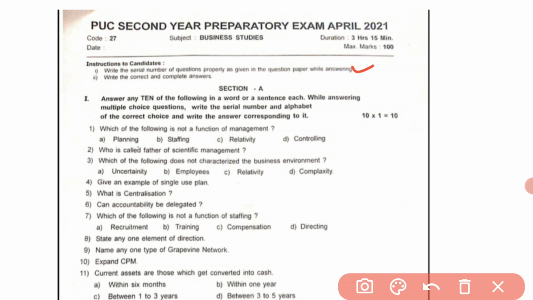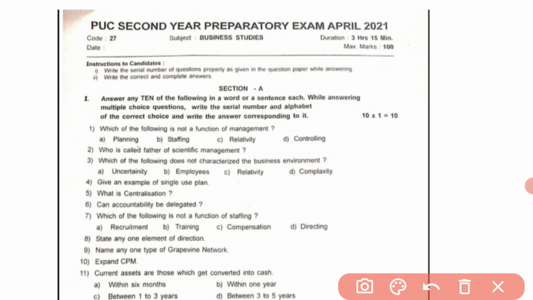Means students, we have to write the question number, that serial number, properly as given in the question paper while writing the answers. First you have to remember this. After that, write the correct and complete answer. While answering each question, we have to answer in a correct way and with complete answers. Then you can easily get the full marks.